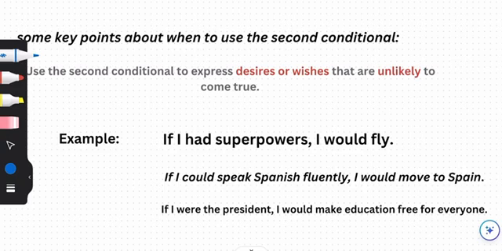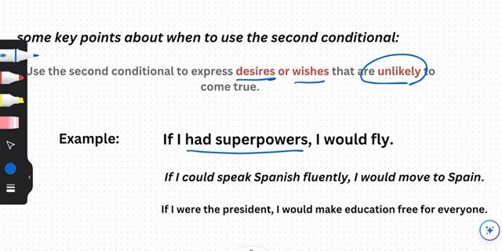Also, we can use second conditional to talk about our desires and wishes that are unlikely to come true. For example, having a superpower. Having a superpower is a wish that is not likely to happen. If I had superpowers, I would fly.